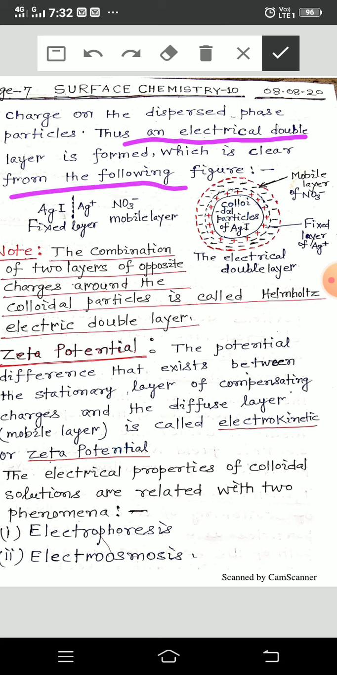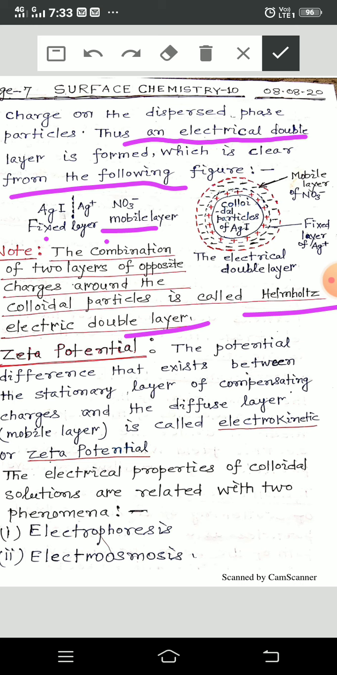Once again, you can see the example of the electrical double layer. So nitrate is another charge layer, and Ag plus is the charge of the colloid. Silver iodide, the positively charged colloid, is surrounded by nitrate, which is the mobile layer. So this is known as the fixed layer, and this is known as the mobile layer. It is clear from the diagram. The combination of two layers of opposite charges around the colloidal particles is called Helmholtz electric double layer.